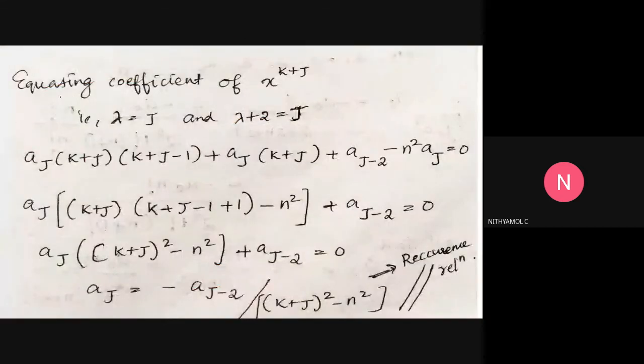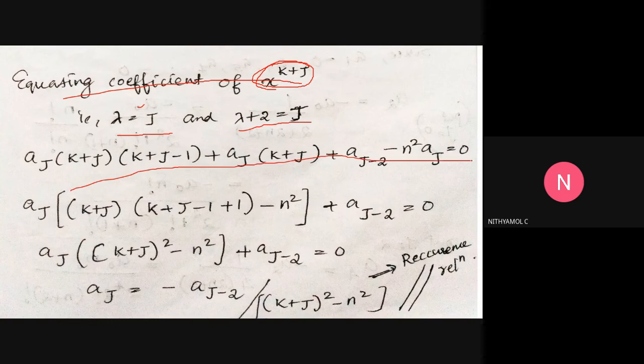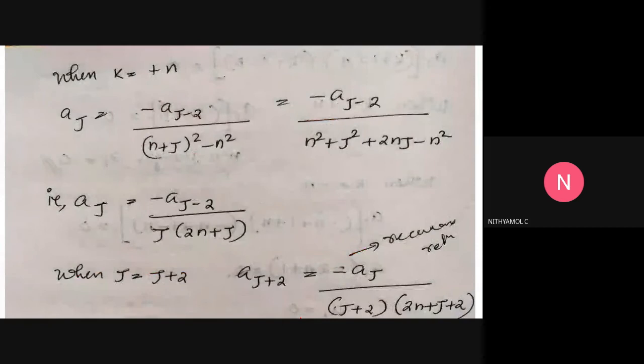The third step is equating the coefficient of x to the power k plus j. We put lambda equal to j in the first summation and lambda plus 2 equal to j in the second summation. Then the coefficient of x to the power k plus j becomes this, equal to 0. We can reduce this equation into this form. From this, we find the recurrence relation: aj is equal to minus a(j minus 2) divided by ((k plus j) square minus n square).